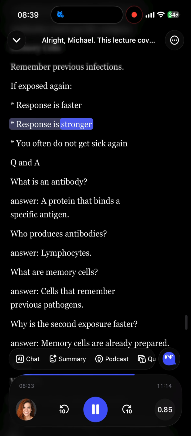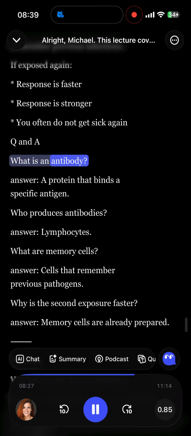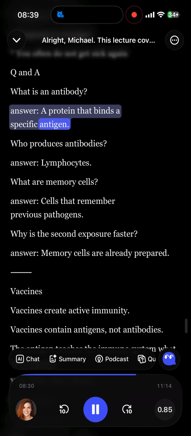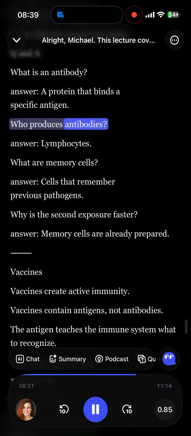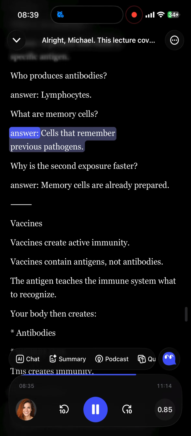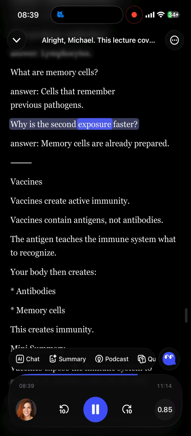Q&A. What is an antibody? Answer. A protein that binds a specific antigen. Who produces antibodies? Answer. Lymphocytes. What are memory cells? Answer. Cells that remember previous pathogens. Why is the second exposure faster? Answer. Memory cells are already prepared.